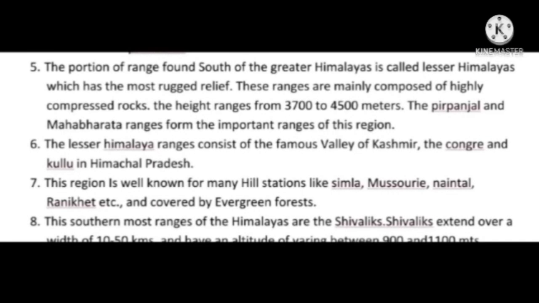The portion of range found south of the Greater Himalayas is called Lesser Himalayas, which has the most rugged relief. These ranges are mainly composed of highly compressed rocks. The height ranges from 3,700 to 4,500 meters. The Pir Panjal and Mahabharata ranges are the important ranges of this region.